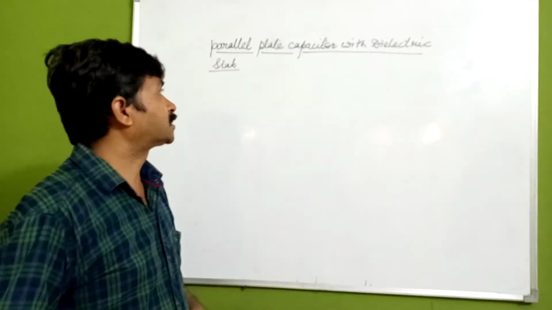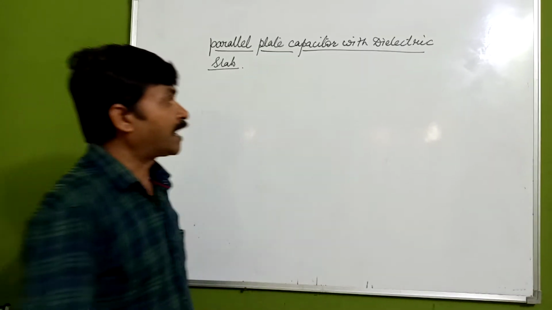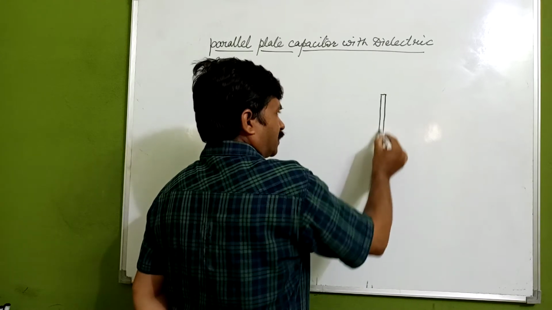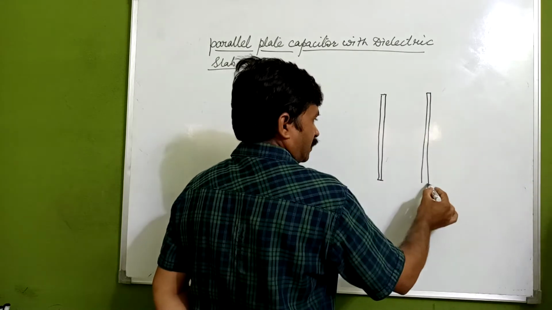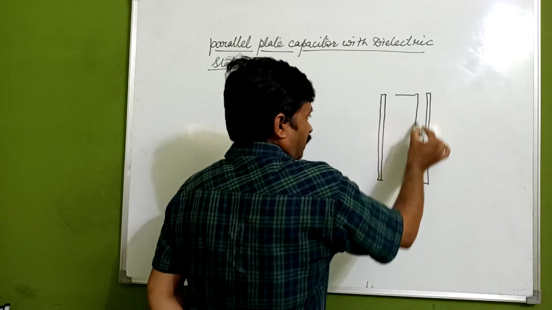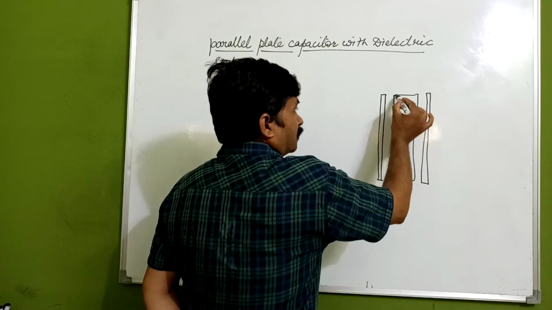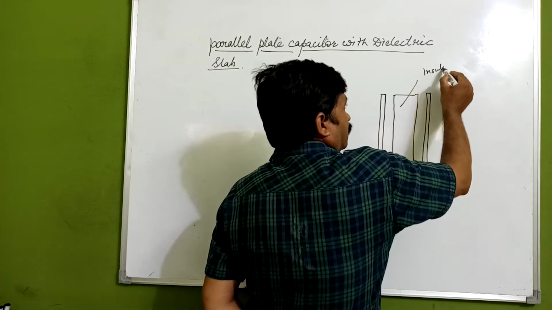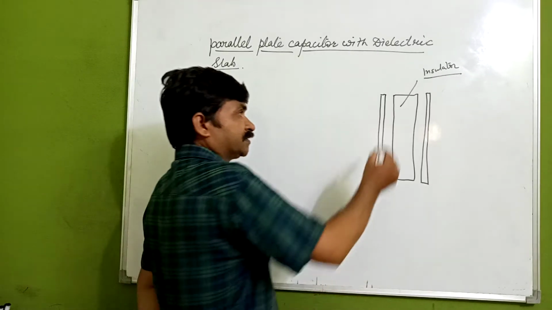Students, we are going to discuss here the parallel plate capacitor with a dielectric slab. Now, if we have a parallel plate capacitor and we introduce a slab in between these plates, this is an insulator, which we can say is a dielectric material.